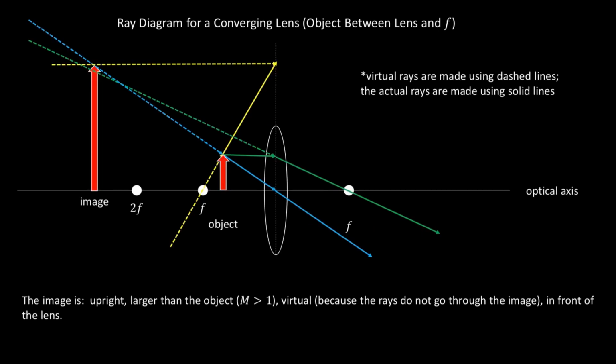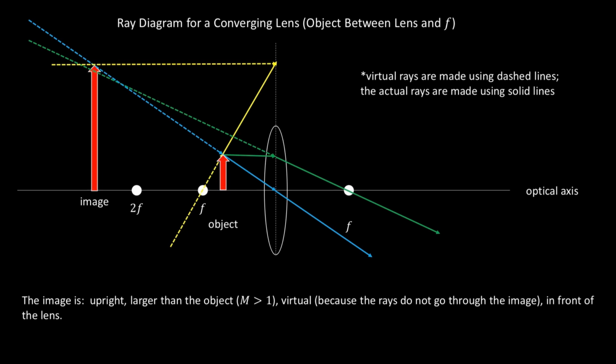The moment I take the object and put it within the focal length of a converging lens, the image is no longer on the right-hand side of the lens. The image is now virtual, which means that in order to produce the image, I would have to take reflected rays and intersect them. Notice how the ray diagram looks a lot more complicated, but I'm still drawing the same rays.